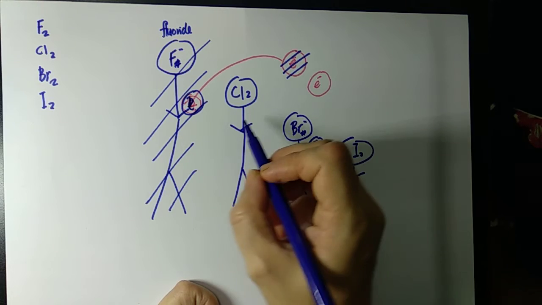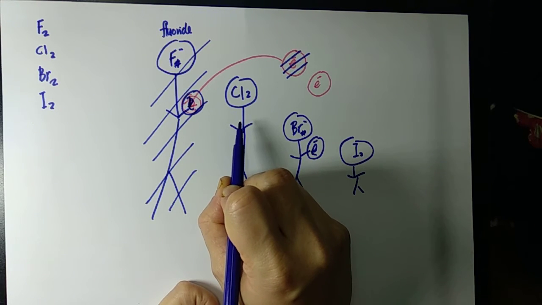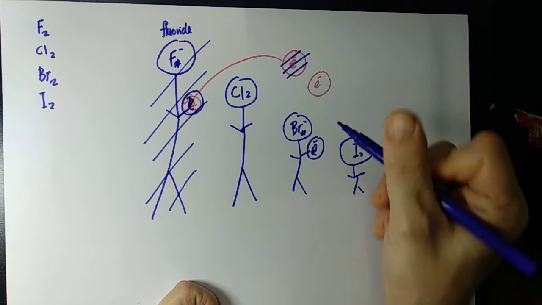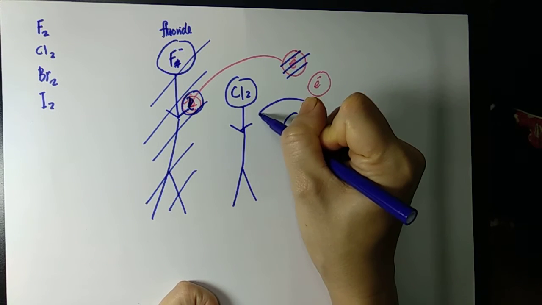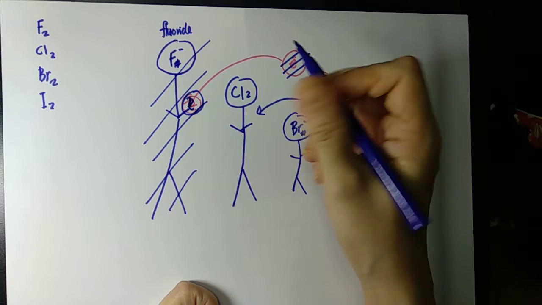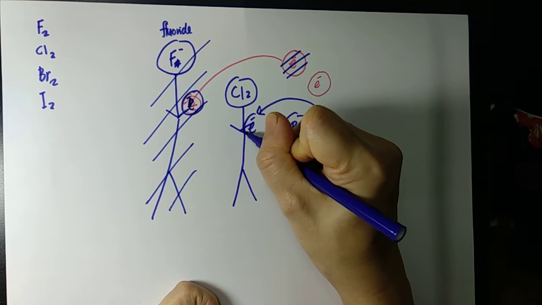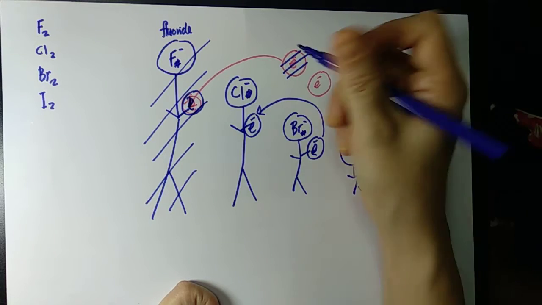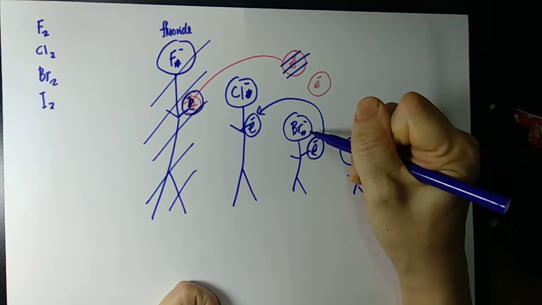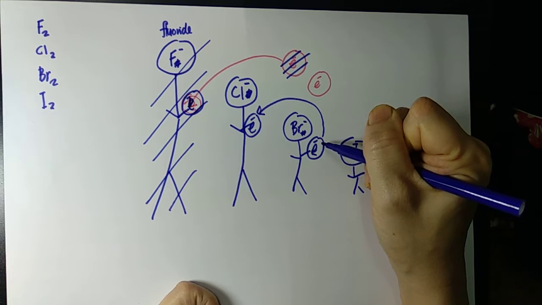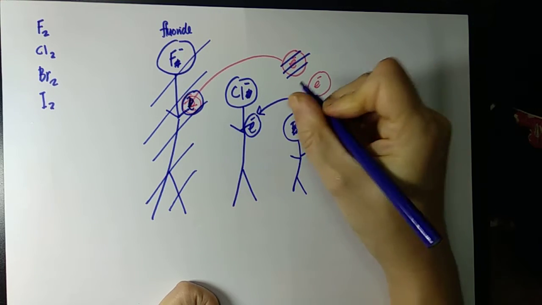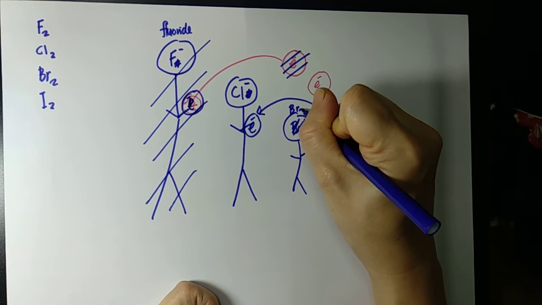So chlorine, remember, mom, says, give me the ball. And bromide says, okay. So bromide gives the ball to chlorine. And now chlorine is no longer chlorine. Chlorine is now chloride. And bromine has formed again because bromide has lost the ball and has turned back to bromine.